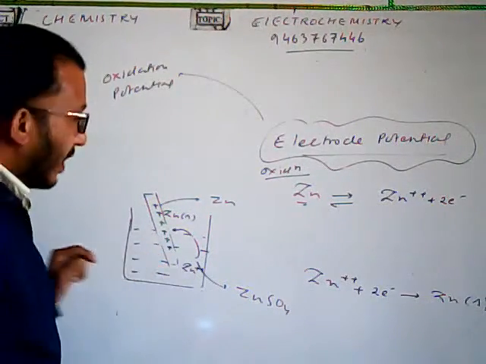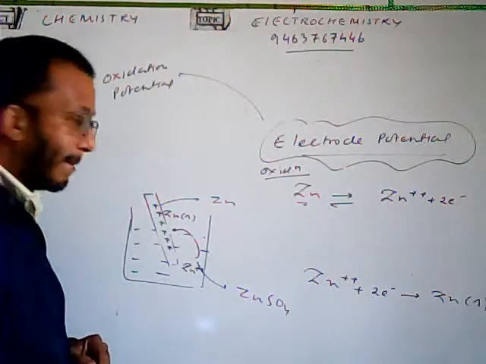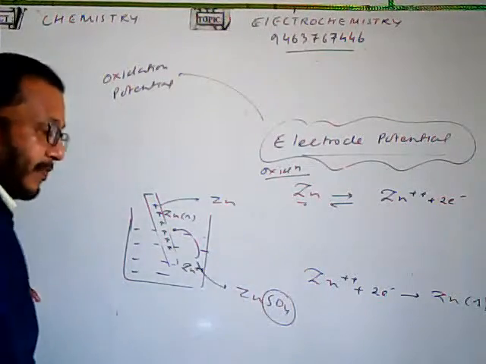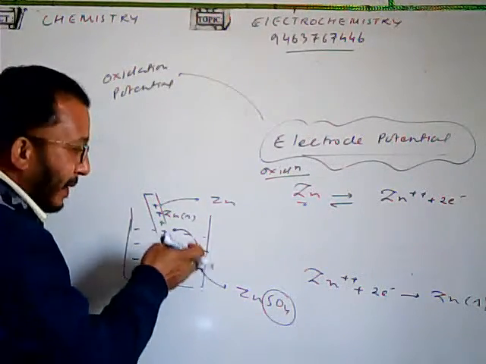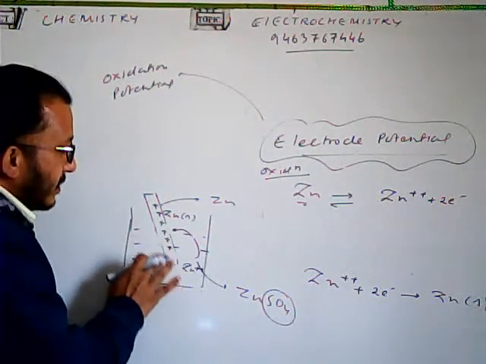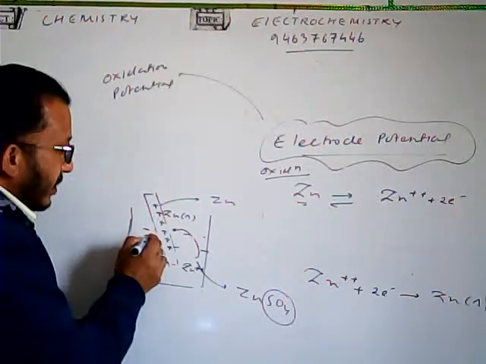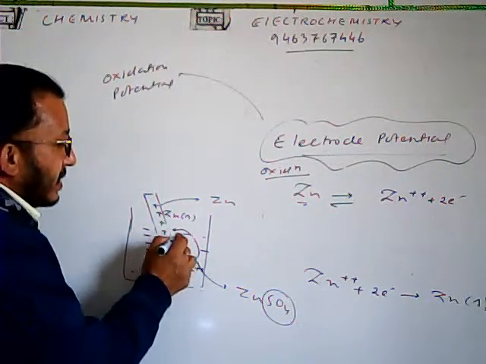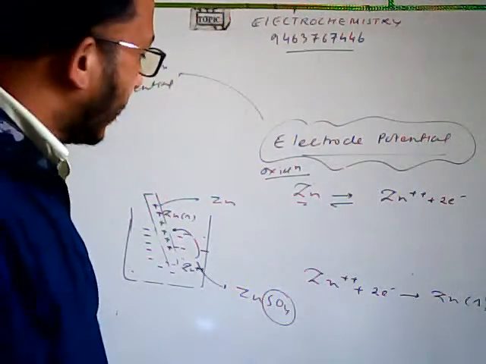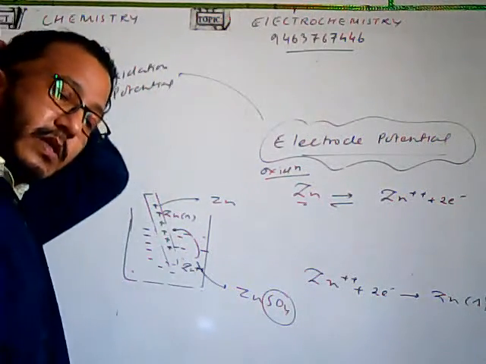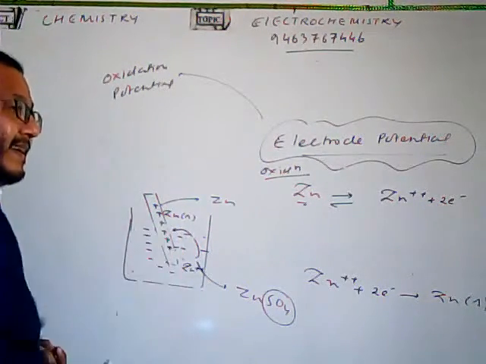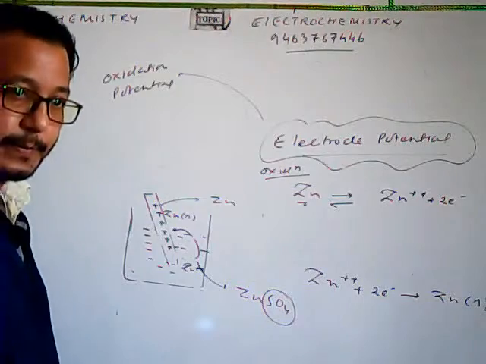Electron does not go into the solution. However, they will neutralize the zinc ion. Fine. But in the solution, we have the sulfate ion present. Since the zinc is being removed from the solution, the solution becomes negatively charged, due to the presence of sulfate ion, because the sulfate ion concentration will increase as compared to the zinc ion. So the solution will no longer be neutral, because the zinc ion is getting removed. So the solution will become negative charge with respect to the electrode here.